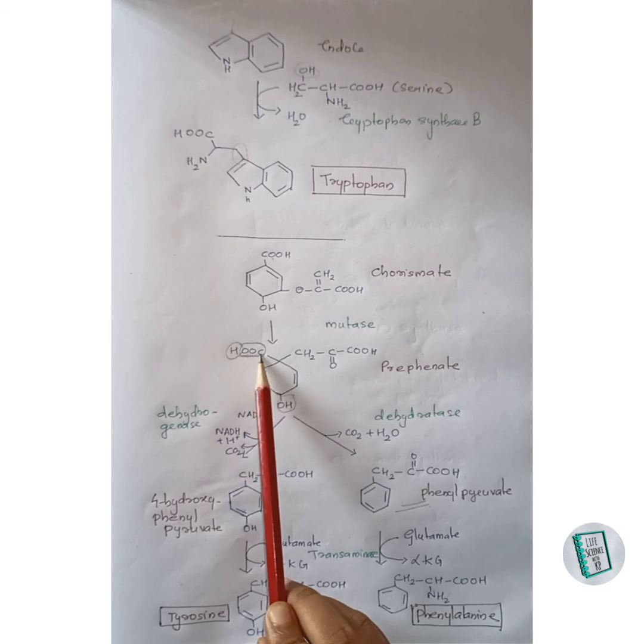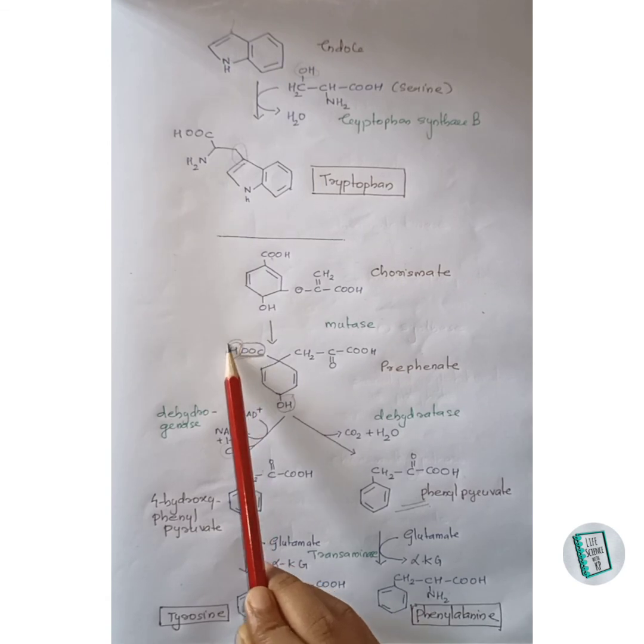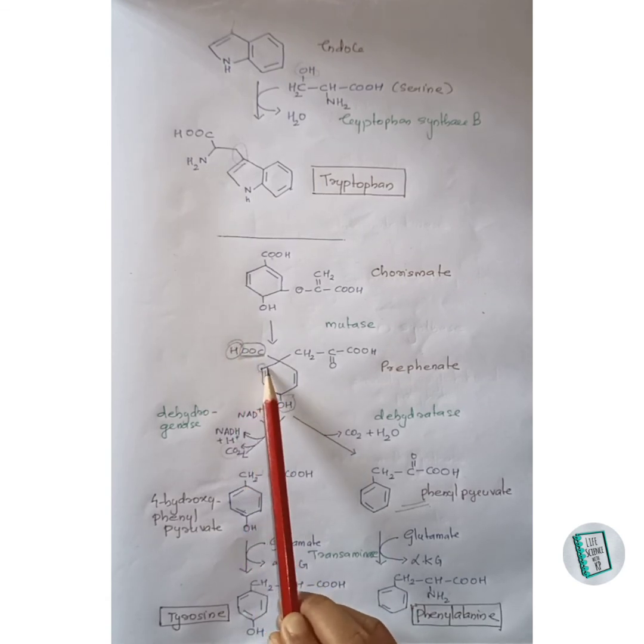Next, let us move on to the synthesis of tyrosine. Here, this prephenate undergoes dehydrogenation and decarboxylation to form 4-hydroxyphenylpyruvate. Here, this much group gets removed as CO2, that is carbon dioxide, and this hydrogen along with one of the hydrogen from here gets removed with NAD plus as NADH2.